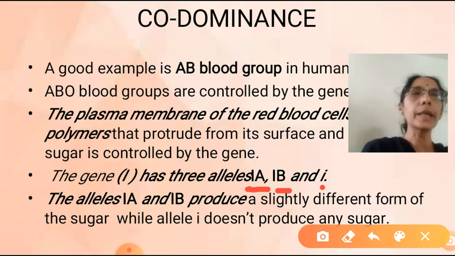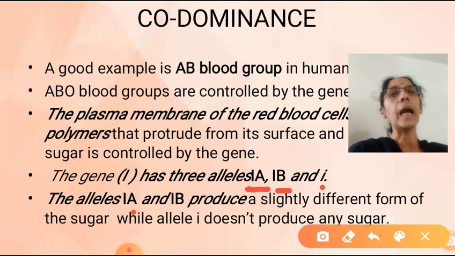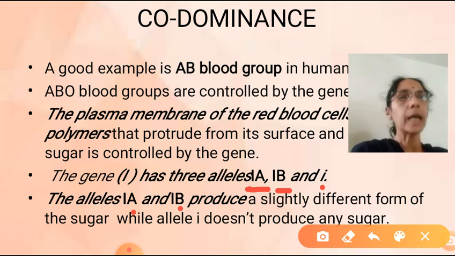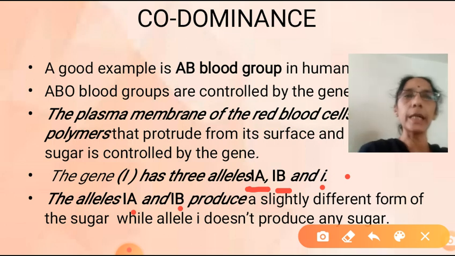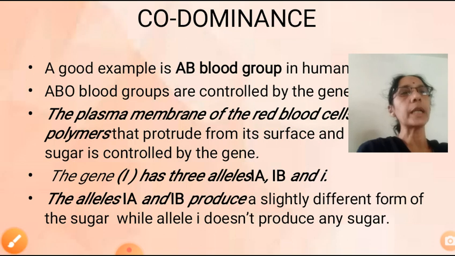Three alleles. One is I^A, how to write? I superscript A. Second is I superscript B, I^B. Third allele is small i. This small i is recessive. So the alleles I^A and I^B produce a slightly different form of sugar polymer, whereas the small i cannot produce any sugar. That is why it is recessive. This is clear. I^A and I^B produce slightly different forms of sugar polymer, but the small i allele does not produce any sugar.